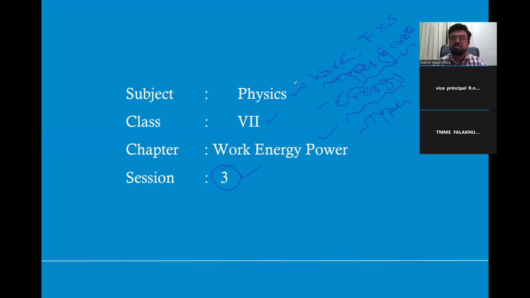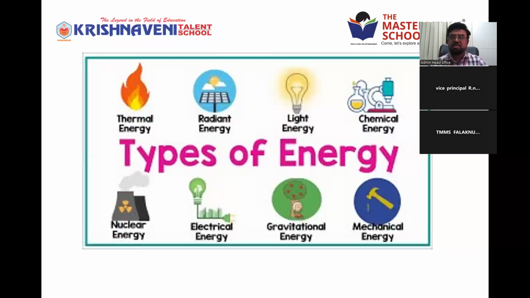We discussed the energies part in the second session. Once we recall from our materials what we learned in the last 2 sessions, we'll go to the third part today, that is power. Today we discuss power before completing the chapter.